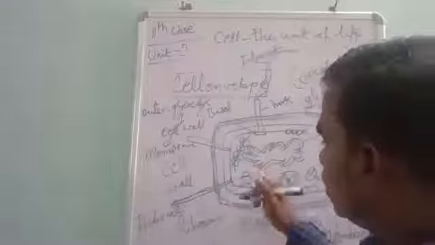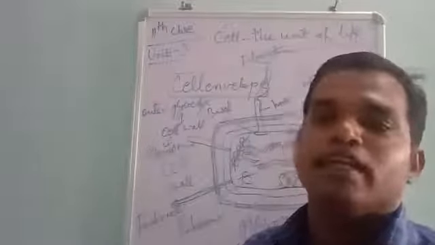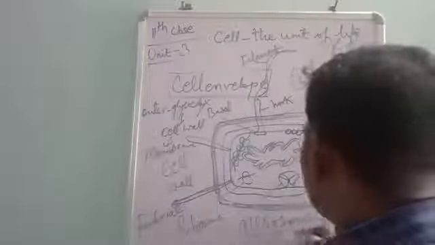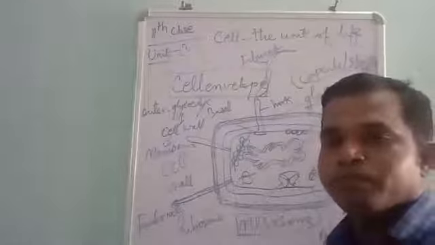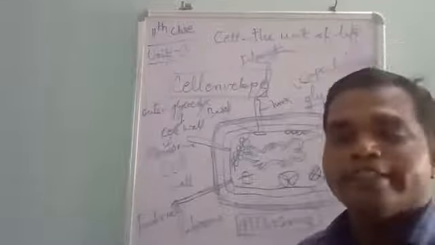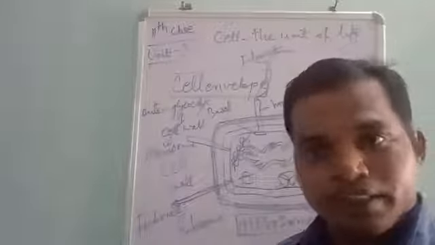So, followed by the cell wall, we have the cell membrane. In the cell membrane, you are able to see that extensions of the cell membrane form tubular, vesicle-like structures, or lamellae. They are known as mesosomes. The mesosome plays a major role in the bacterial cell. What is the major role of the mesosome? It is involved in DNA replication and distribution to the daughter cells.